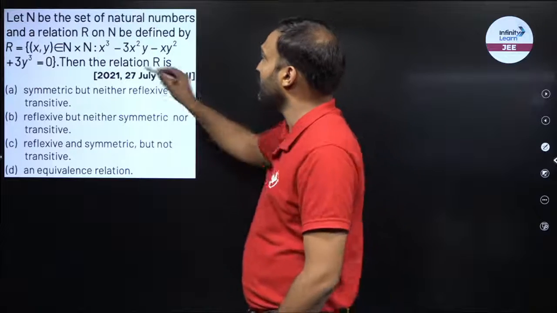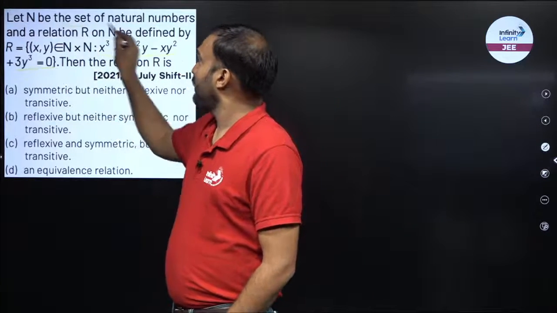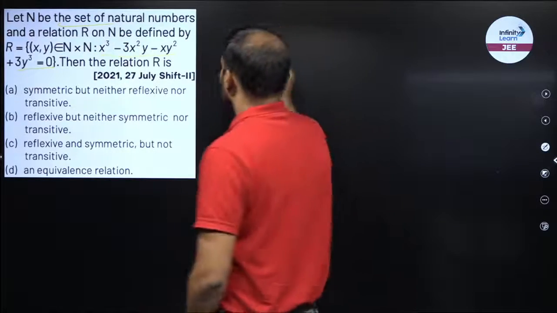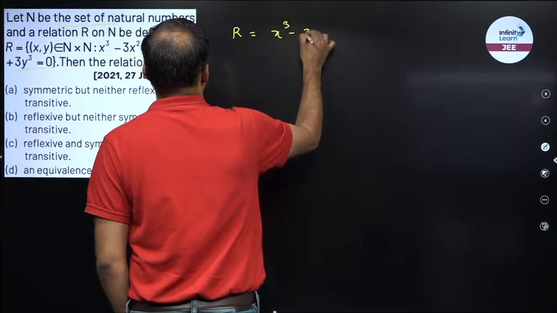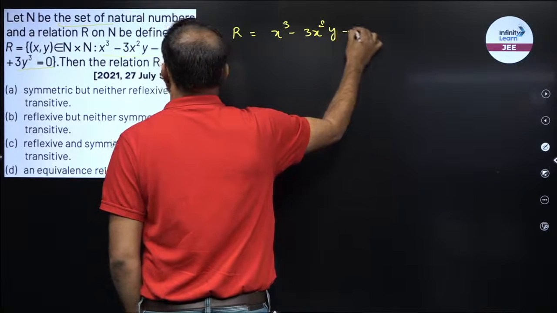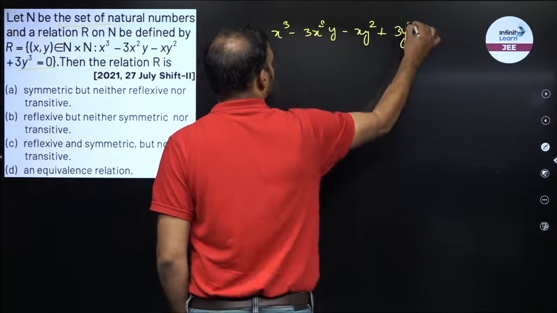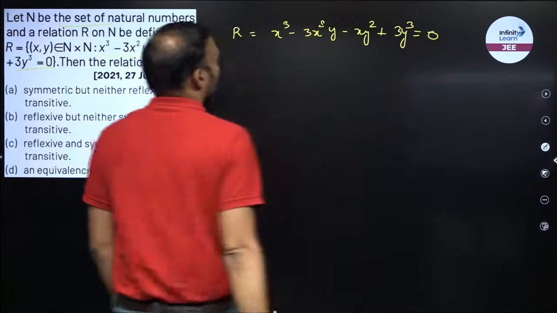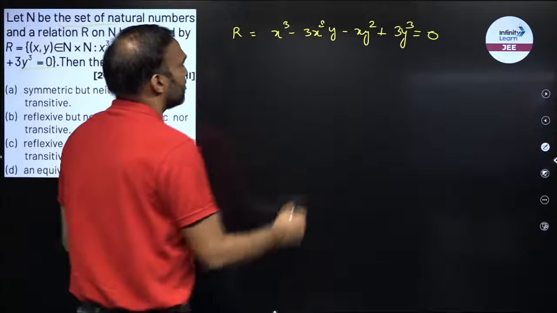First of all, observe the relation. Relation is this, defined over natural numbers. So I am writing the relation first. What is the relation? x cube minus 3x square y minus x y square plus 3y cube is equal to 0. The equation looks quite tempting, right? We can try to factorize this.